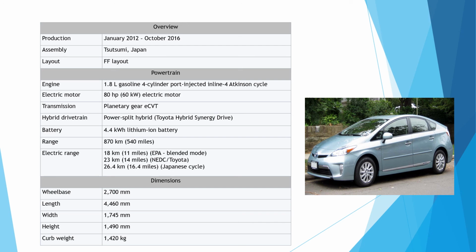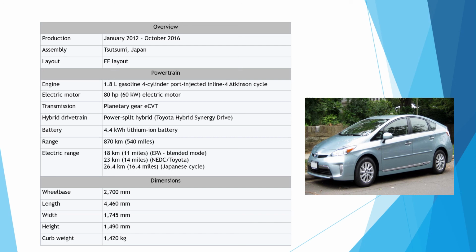The assembly of this vehicle is based in Tsutsumi, a place in Japan, and the vehicle has an FF layout design, where the first F means front wheel drive, and the other F means the engine is positioned at the front side of the vehicle.